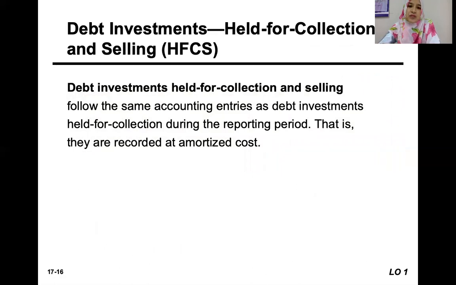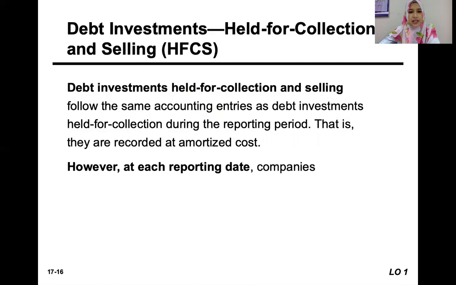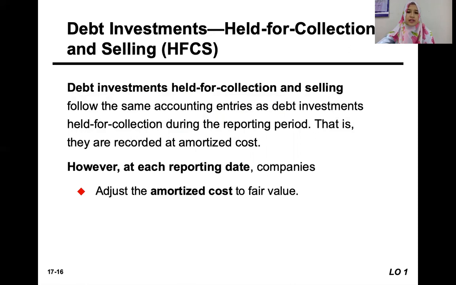Okay, now we move to the second category of debt investment, held for collection and selling. Just now it was held for collection only. Now it's held for collection and selling, the second category of debt investment. Basically, the same accounting entries apply to this classification, that they are recorded at amortized cost, but at each reporting date, which means at the end of the accounting period, the company needs to adjust the amortized cost to fair value.